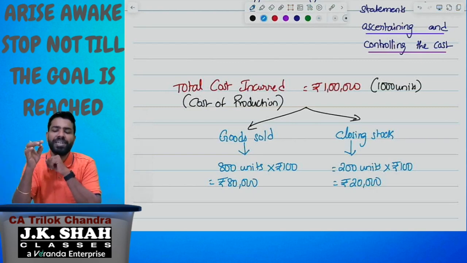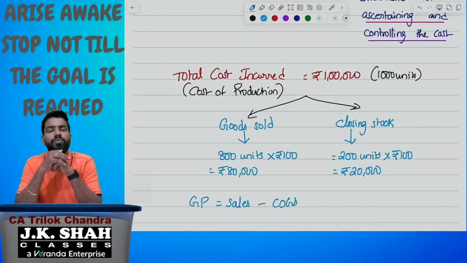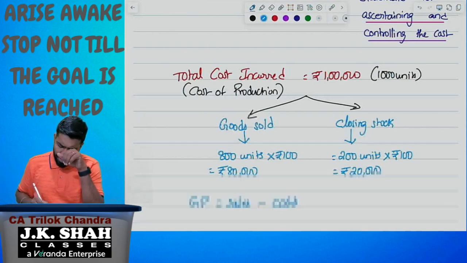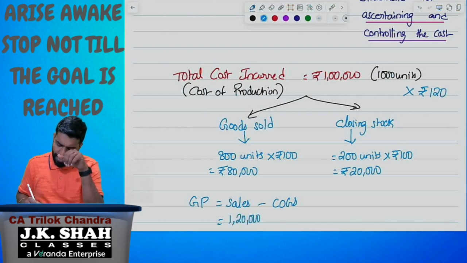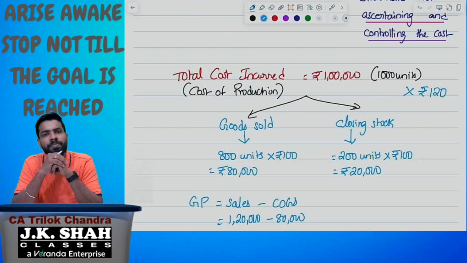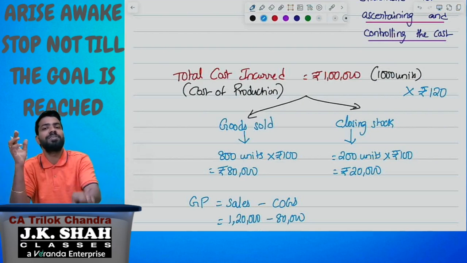When it comes to profit calculation, let me write like this. Gross profit equal to, always will write sales minus cost of goods sold, which you already studied in the foundation level. Sales minus cost of goods sold will get gross profit. So here what I am doing, let me take an example. 1000 units has been sold at the rate of 120 rupees. What will happen? The sales comes to 1,20,000 rupees minus cost of goods sold is 80,000 rupees. So that gross profit is 40,000. So in this calculation, what is happening? The total cost incurred is 1 lakh rupees, but how much cost is reduced from the sales means 80,000.